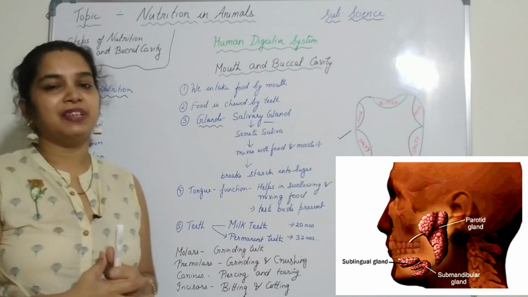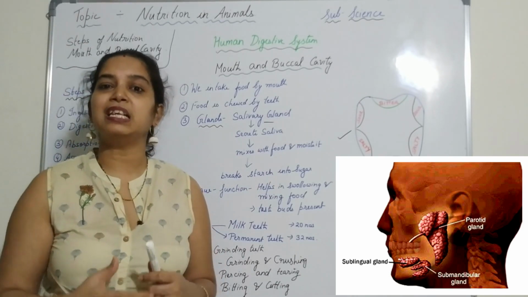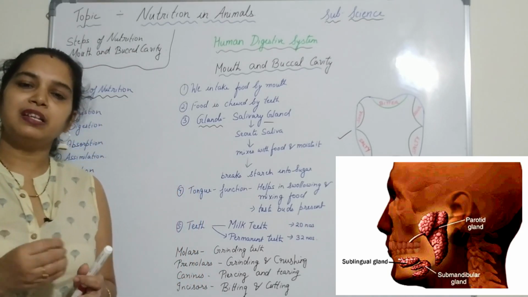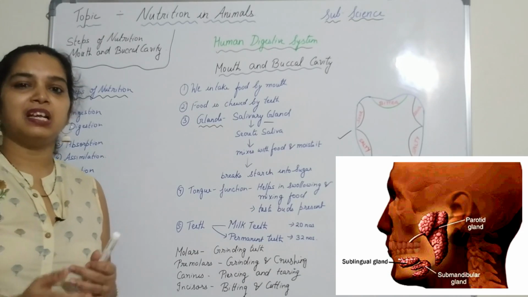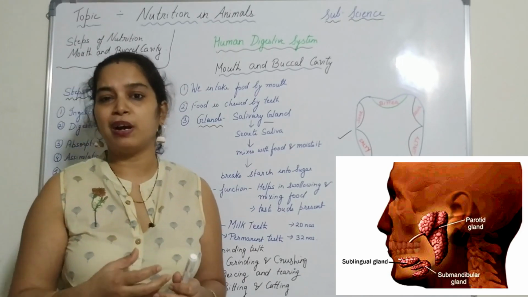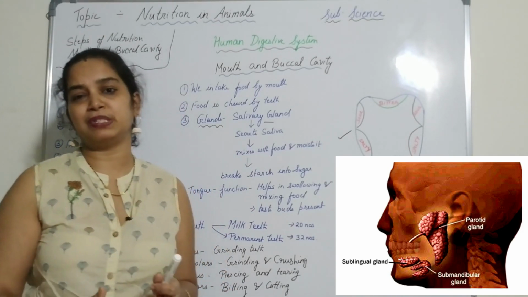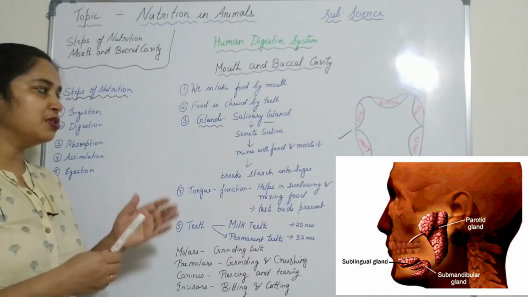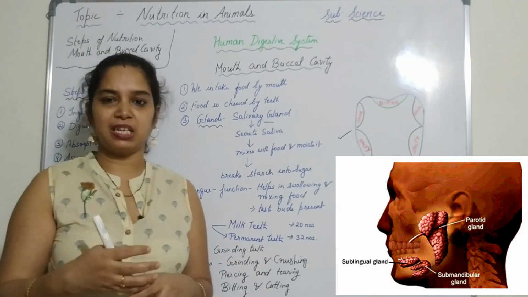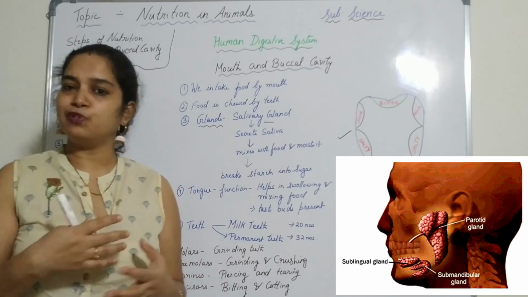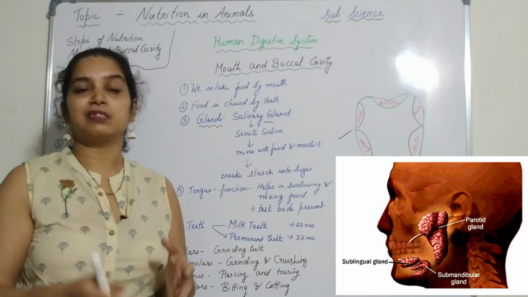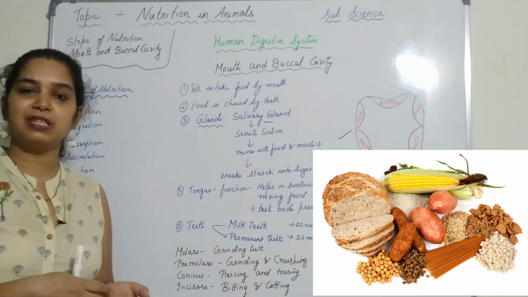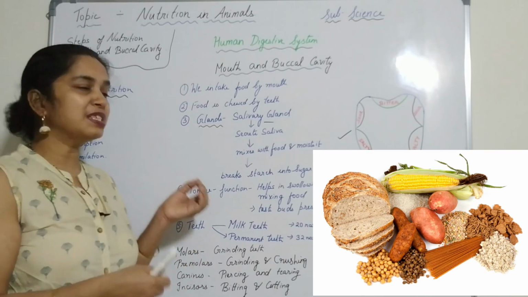They are the salivary glands, which secrete saliva containing a special enzyme called amylase, which helps in the breakdown of carbohydrate or starch into simpler substances, that is sugar. The potato is a starchy food we take, and it has to be broken down into smaller substances. How is it broken down? With the help of the saliva.